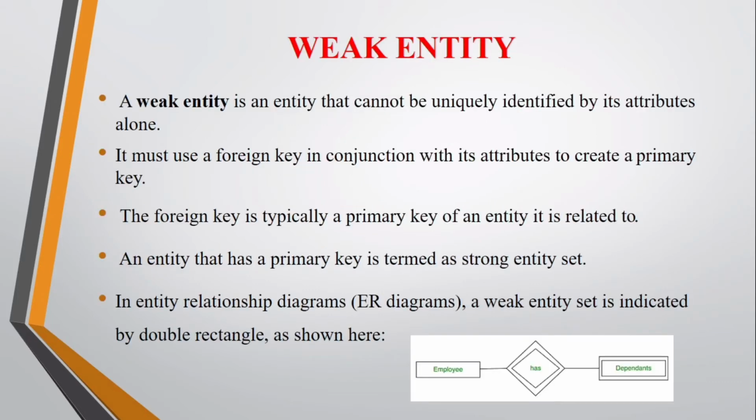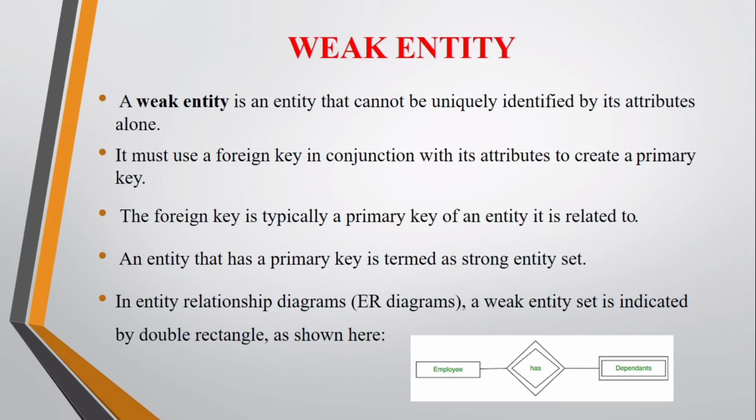A weak entity is an entity that cannot be uniquely identified by its attributes alone. It must use a foreign key in conjunction with its attributes to create a primary key. The foreign key is typically a primary key of an entity it is related to. An entity that has a primary key is termed a strong entity set. In the ER diagram, a weak entity set is indicated by a double rectangle as shown in the figure.